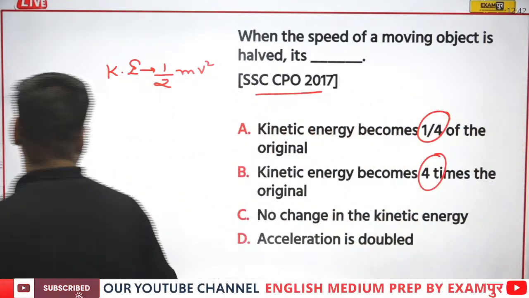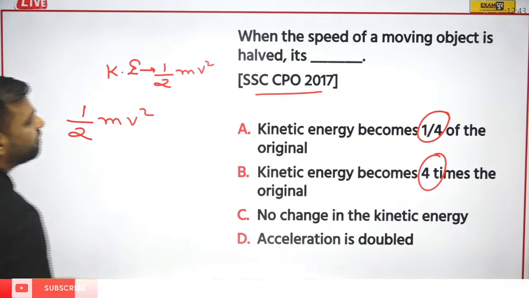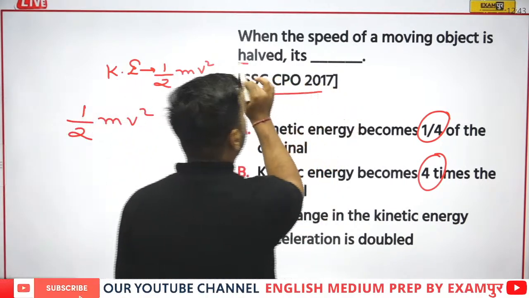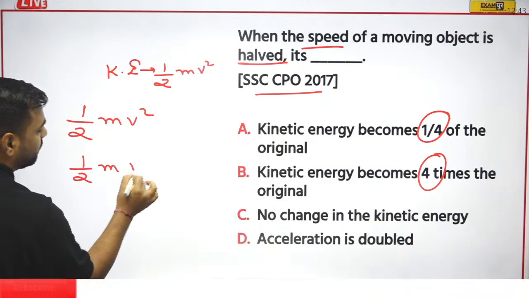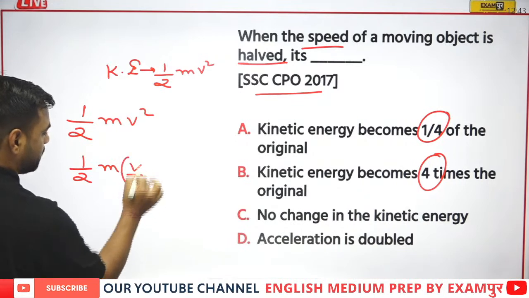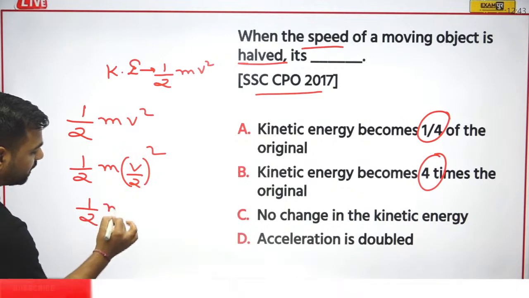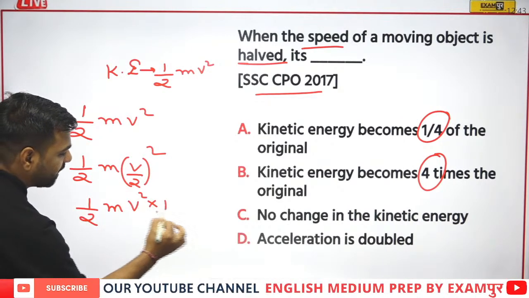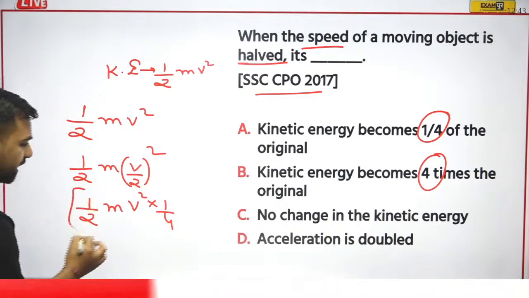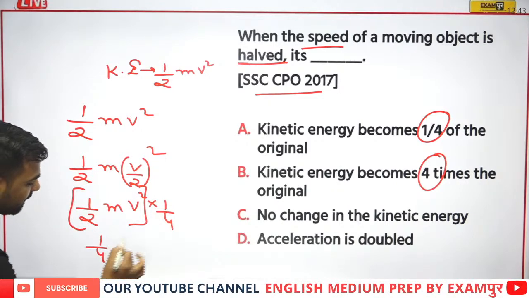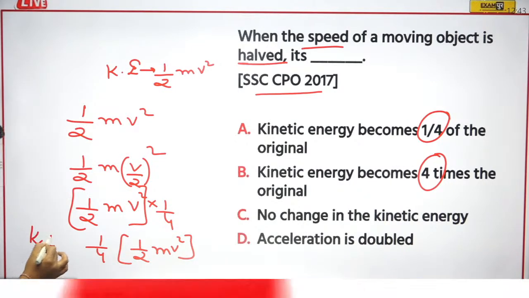Let's try to calculate it. What we are told, kinetic energy is what? It is half mv square. But what we have actually done is its speed, we have halved it, that is, we can talk about half m, v's value will be v by 2, its square. Now just have a look. If I calculate it, it would be half mv square into 1/4, right? Because 2 square will be 4, so 1/4. Now I can write it in this manner: 1/4 into half mv square. So this is the new kinetic energy, KE2.